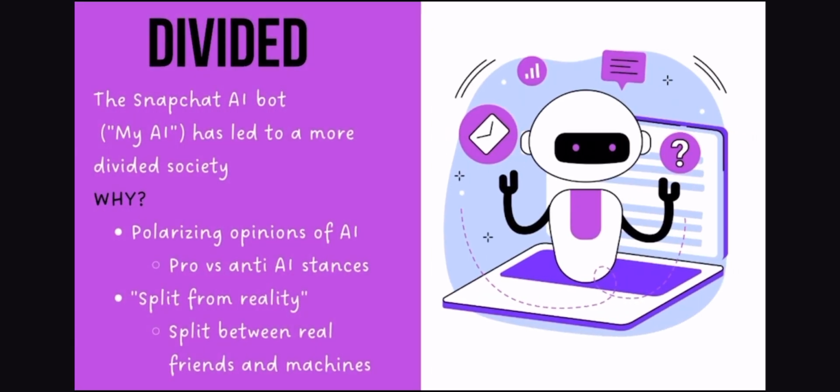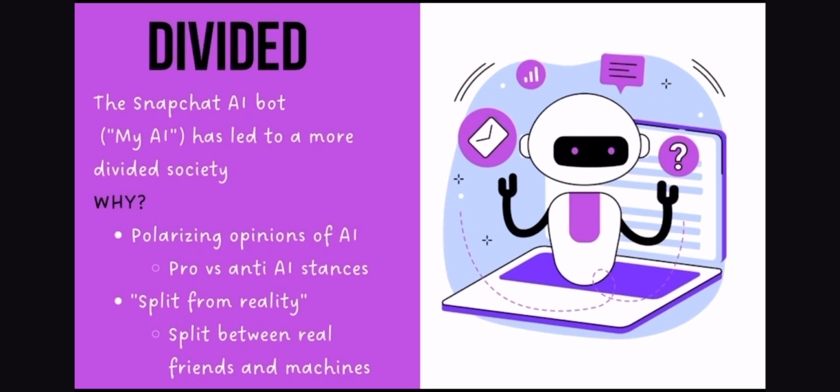The Snapchat AI bot has led to a more divided society. Why? This is due to polarizing opinions of AI, pro versus anti-AI, and a split from reality, which is a split between real friends and machines.